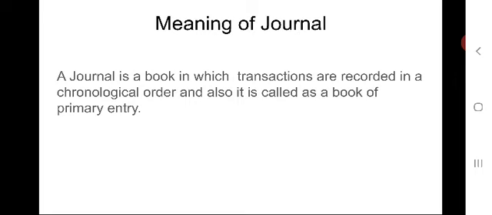Every bookkeeper or every management should be able to understand this journal, so it has a specific and accepted format for recording financial transactions.